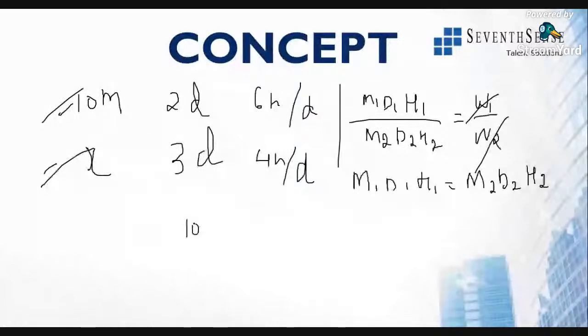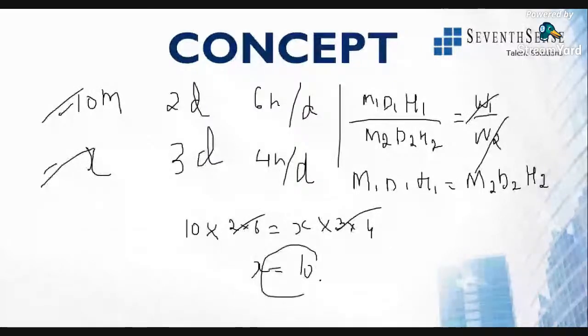It will become 10 into 2 into 6 is equal to x into 3 into 4. So I think this will be the same. 2 6s are 12, 3 4s are 12. So x is equal to 10. So we need 10 men to repair the same road if they work 3 days, working 4 hours per day. All right, the answer will be 10 itself.